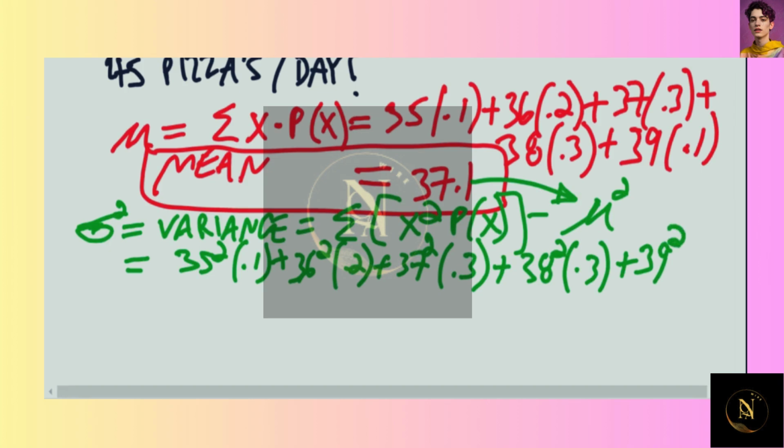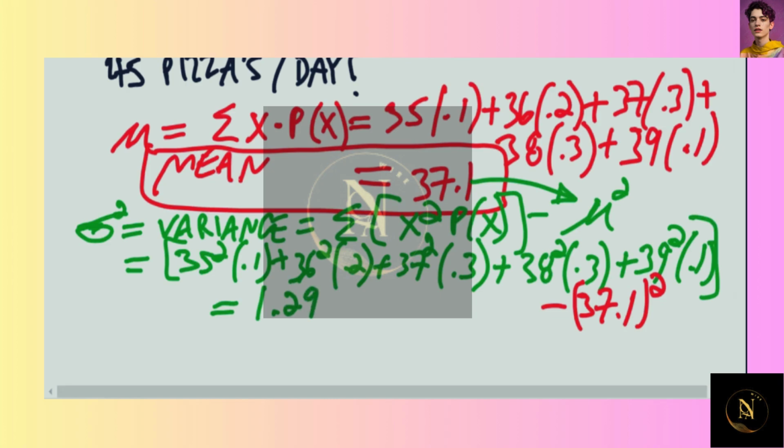But we're going to take this calculation and sum them all up. This is closing that there. So all these terms. And then, like I said, I'm going to take that number and take away, I'm going to make it red because I'm going back to this here, the mu. I'm going to take away the 37.1 squared. So when you do all that calculation together, the overall variance is 1.29. Write that as about 1.3.